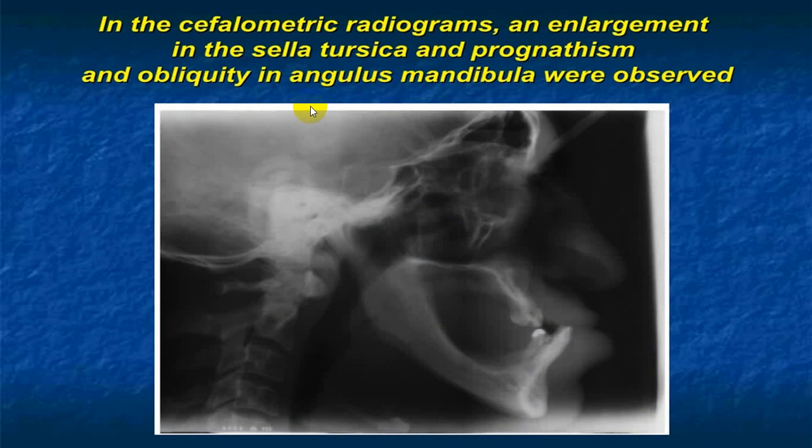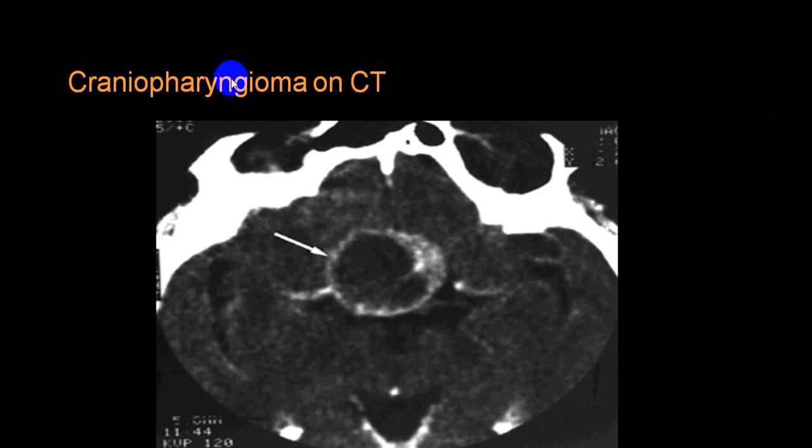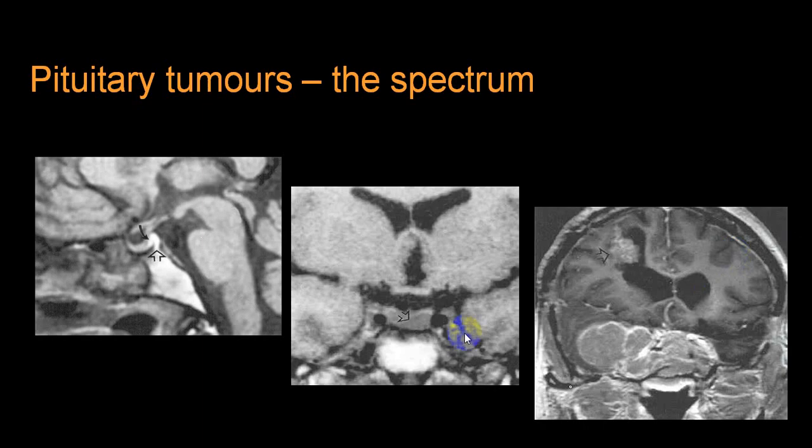And if you take a lateral skull, you can see this is the maxillary bone, this is the mandibular bone. This mandibular bone extends beyond the maxillary bone, we call prognathism. So the lower jaw is ahead of the upper jaw. You can identify craniopharyngioma also on CT scan, which is arising from the hypothalamus. You can see the extension of the tumor, pituitary tumor, into surrounding structures. You can find out from a CT or MRI. You can see that it is extending into the temporal lobe.